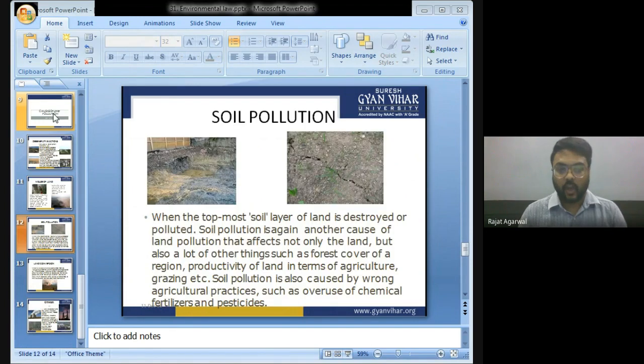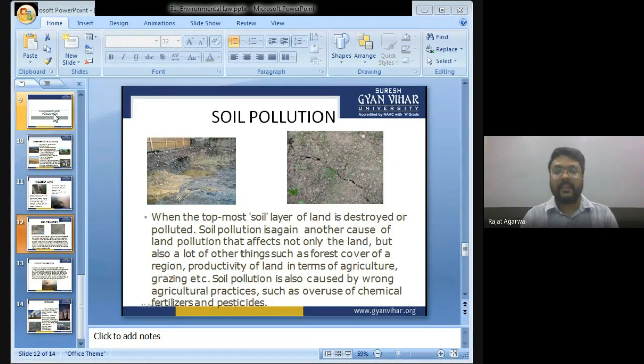Soil pollution. When the topmost soil layer of land is destroyed or polluted, soil pollution is another cause of land pollution that affects not only the land but a lot of other things such as forest cover, our region, productivity of land in terms of agriculture, grazing, etc. Soil pollution is also caused by wrong agricultural practices such as overuse of chemical fertilizers, pesticides, etc. All these are causes of soil pollution and ultimately cause land pollution.